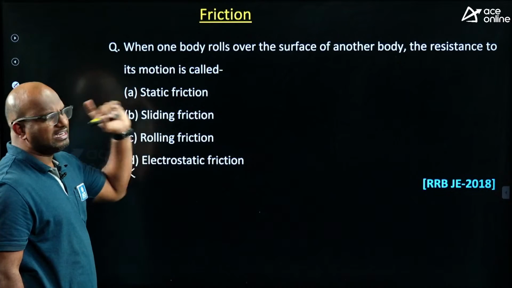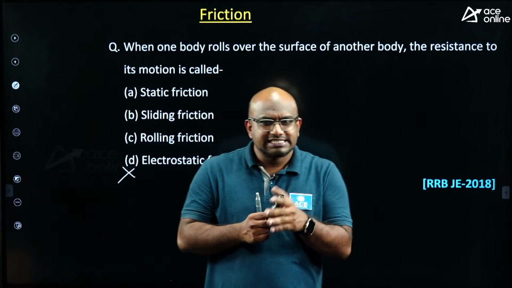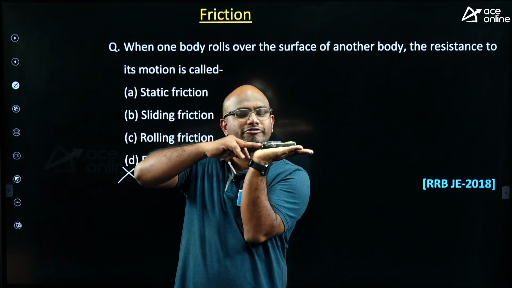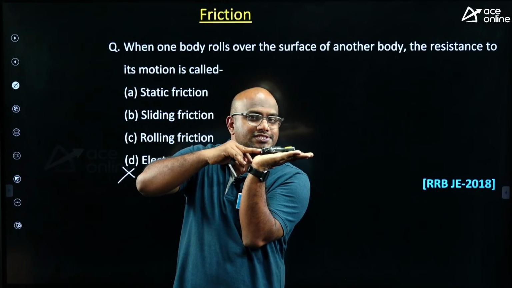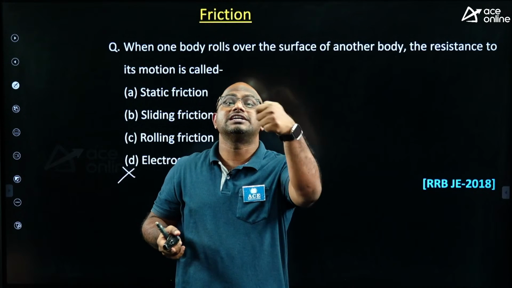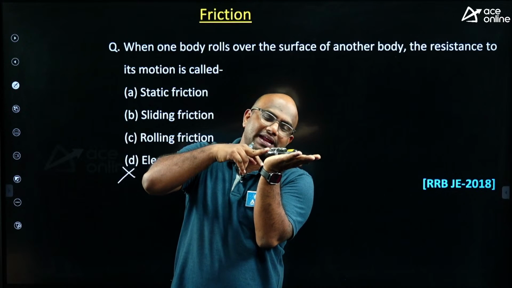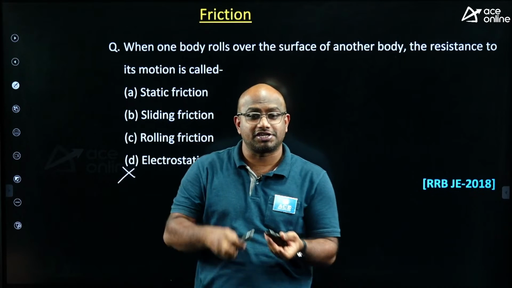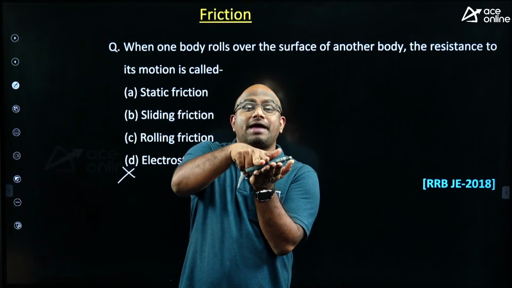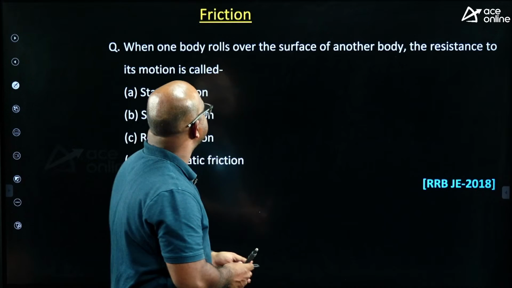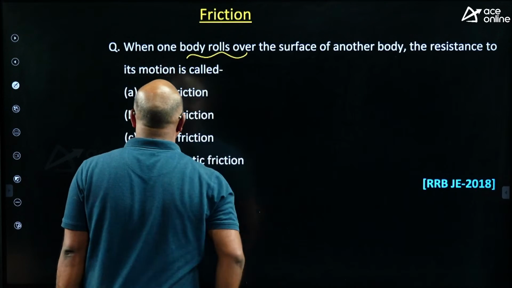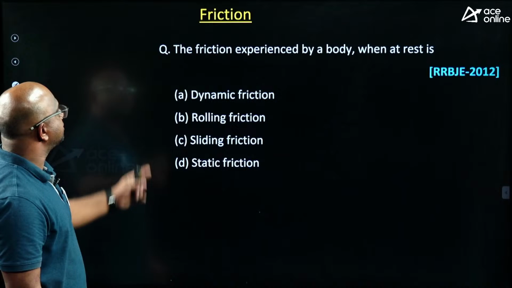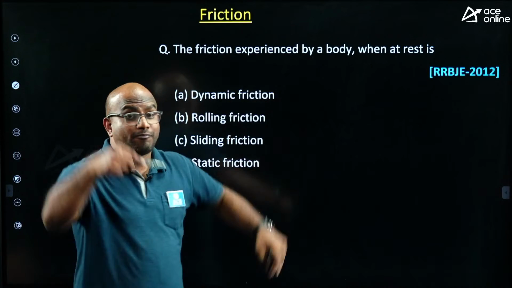What is static friction? Briefly, I will tell you, guys. Static friction means, listen carefully, sir, when the object is at rest and I apply a force, the object is not moving. Why is it not moving? Because of static friction. Now I apply the force and the object is moving. Now I get the resistance, guys. That resistance is called sliding friction. Suppose it is rolling, then it is rolling friction, guys. Here the question is, one body rolls over another surface, which is called rolling friction itself. Clear?